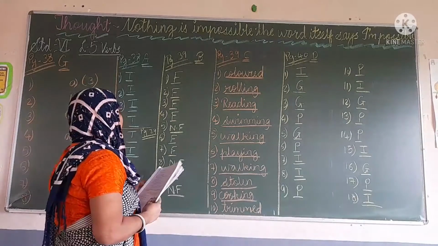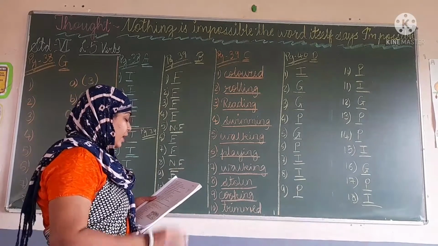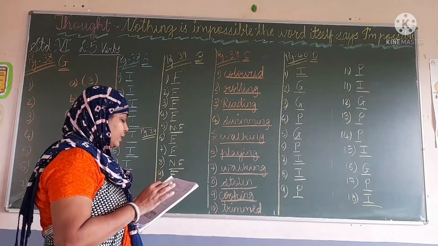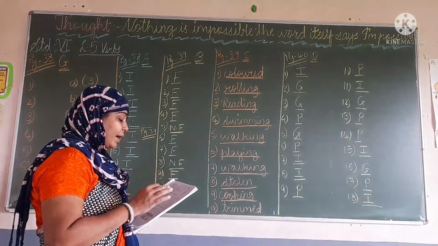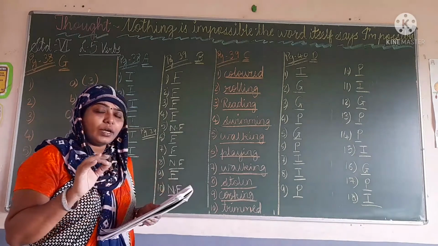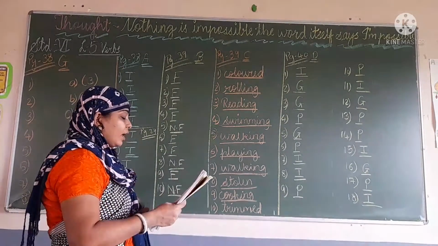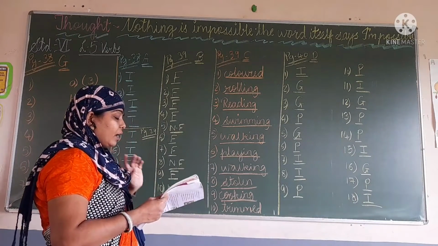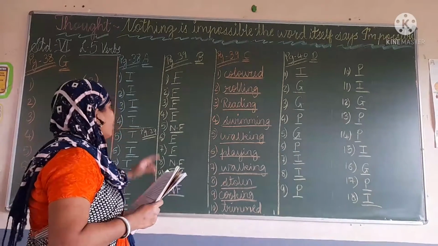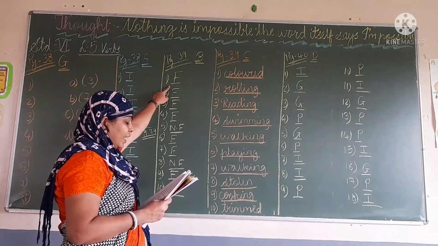Then next one is page number 39 B1. Write F for sentences where the underlined words are finite verbs. And those which are not, we have to just write NF. Okay. The children are playing in the field. Are playing in the field means finite verb. So write there F.